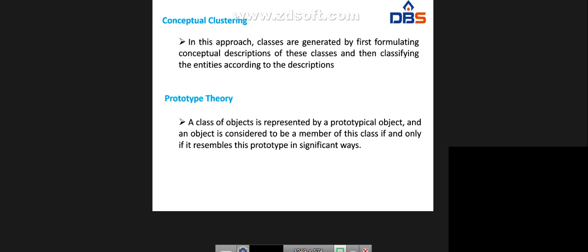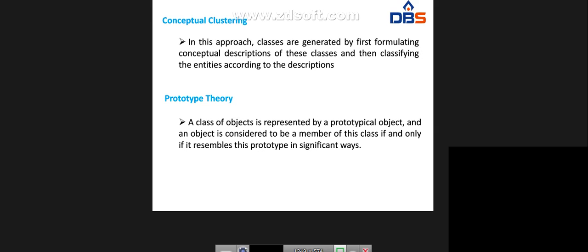Next, conceptual clustering. In this approach, classes are generated by first formulating conceptual descriptions of these classes and then classifying the entities according to the descriptions. So based upon the description of these classes, we can classify the different entities based upon the situations.